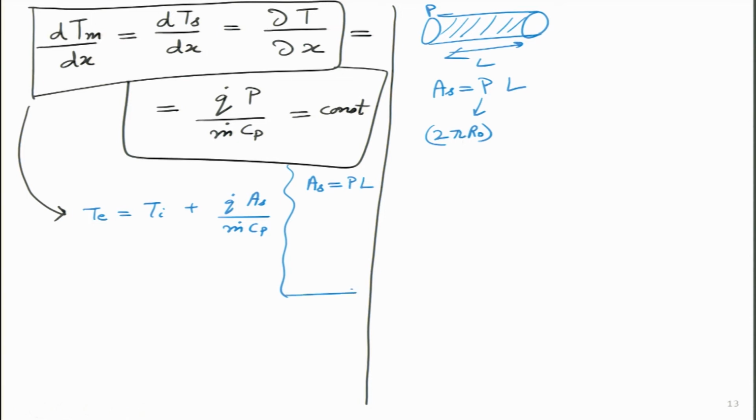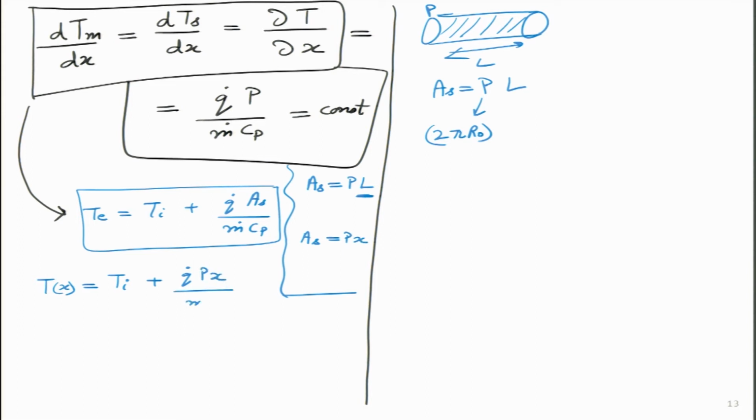So, As value we have written over here. Now, instead of writing in terms of L, if I have to define it in terms of x, which means instead of exit temperature, I want to find the mean temperature at point x, then I will write it in this form: Q dot, instead of As, it will become P into x. So, instead of length, I will change it with x.